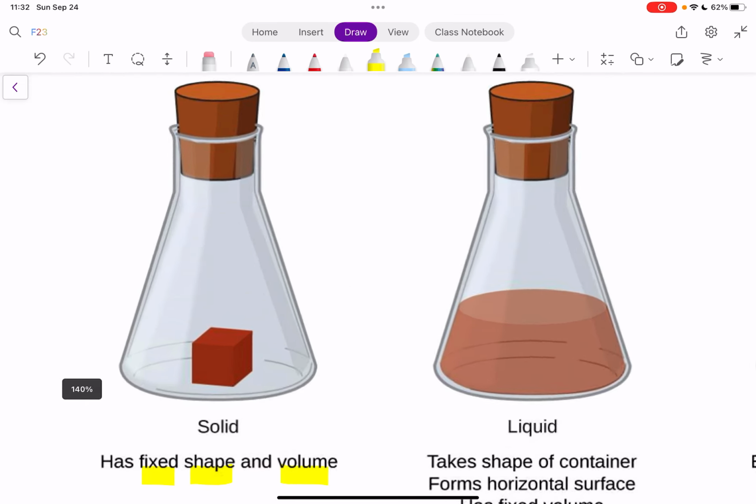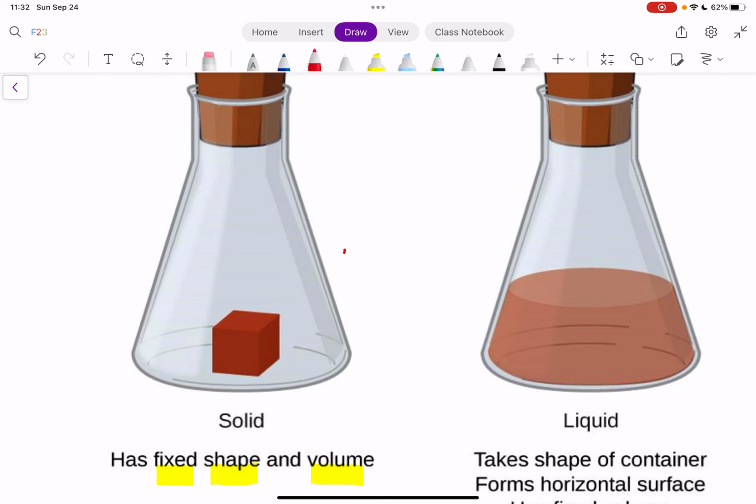Well, when I look at this solid cube here, it's got a fixed shape. It's in the cube shape. When I drop that cube on the ground, what's going to happen to the shape? Nothing, it stays the same. It's not changing. It's also got a fixed volume. If I drop that cube on the ground, it's not going to spread out. It's just going to stay in the same solid volume. If it breaks, you've now got two pieces, but if you put them back together, they occupy the same volume.